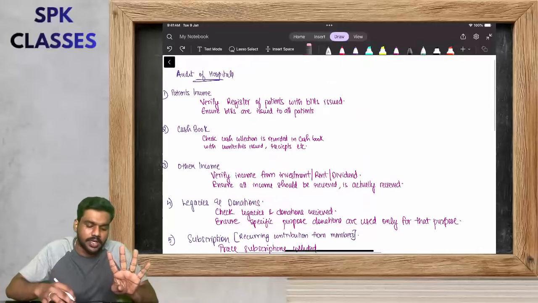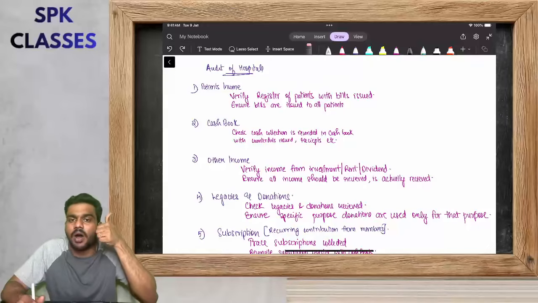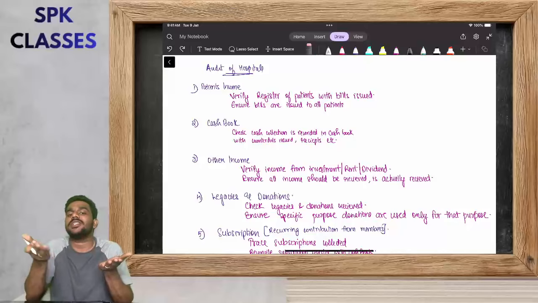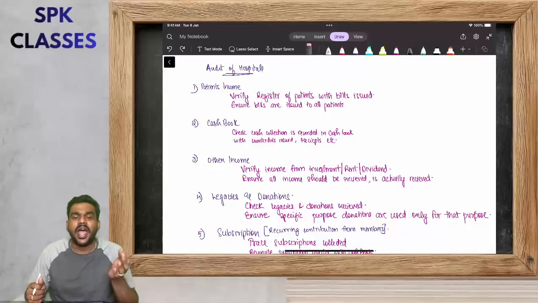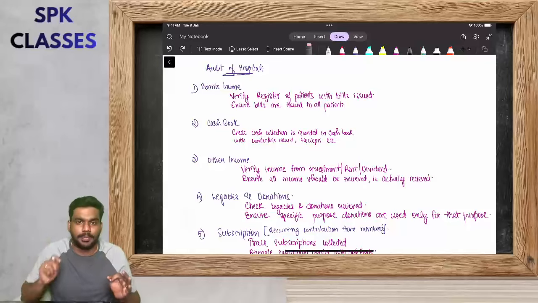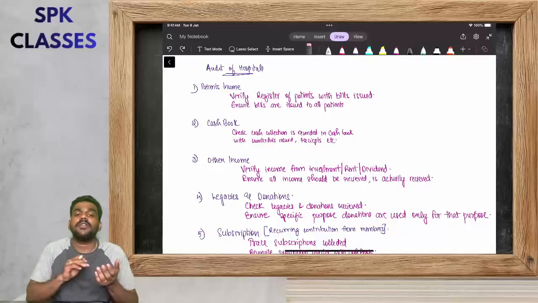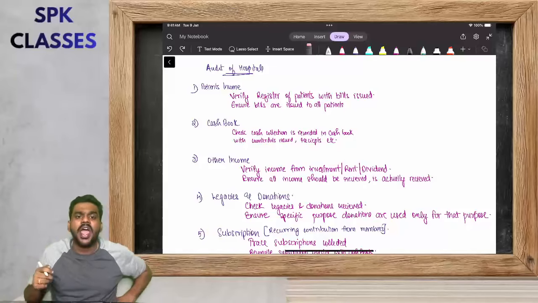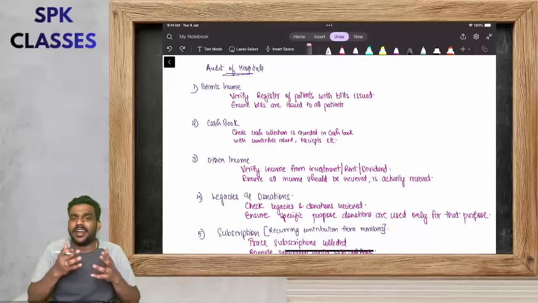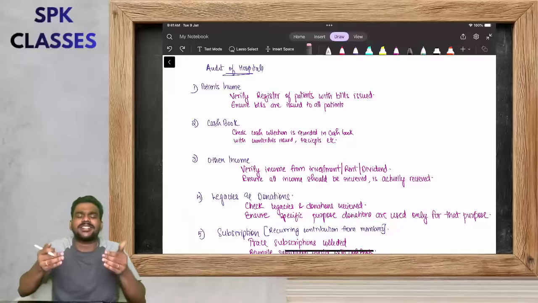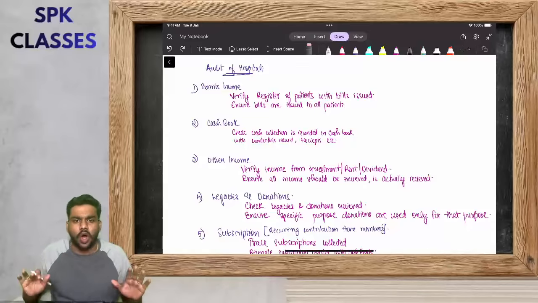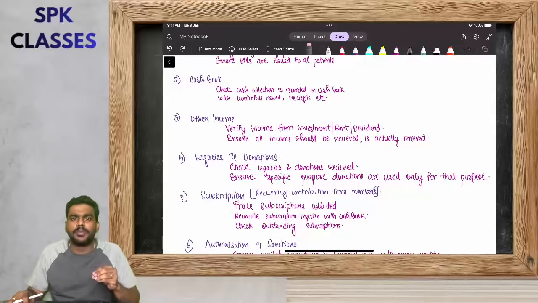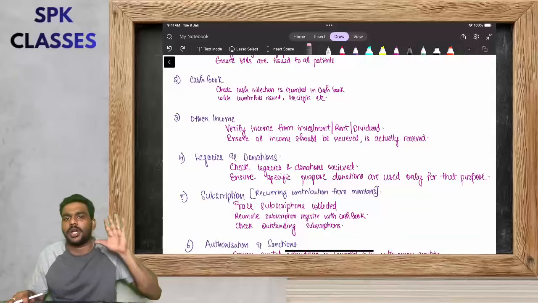So what are the 4 points? Come on, let's revise. First one, patient's income. How are we going to verify patient's income? We will check the register of patients and we will ensure all the bills issued are properly recorded in the register, and we will make sure that bills have been issued to all the patients. Now, how are we going to verify cash book? We will see all the cash collections are properly recorded in the cash book with the help of counterfoils, receipts, etc. And what are the other income? Income from investment, dividend, rental, all the other income that a hospital is supposed to receive has been actually received or not. Then in case of legacies and donation, if there is any specific purpose donation, we have to make sure that amount is utilized only for that particular purpose.